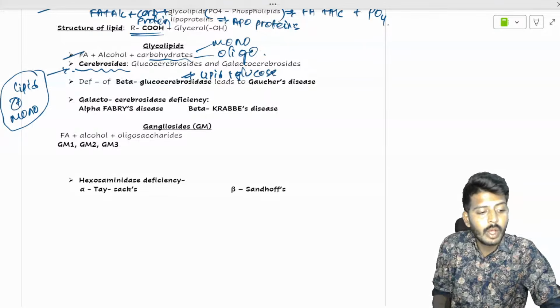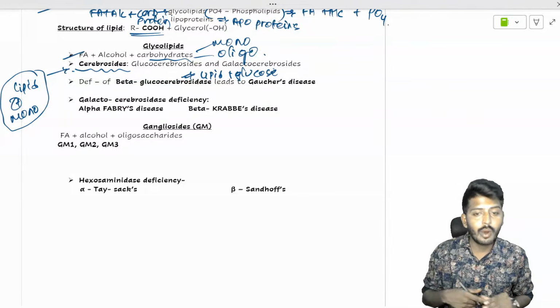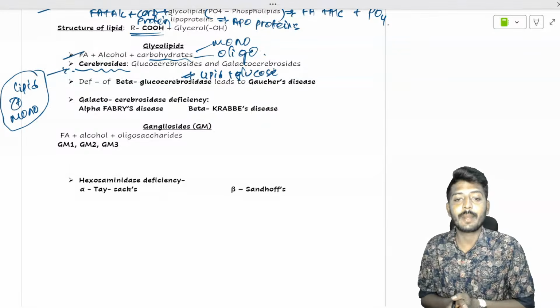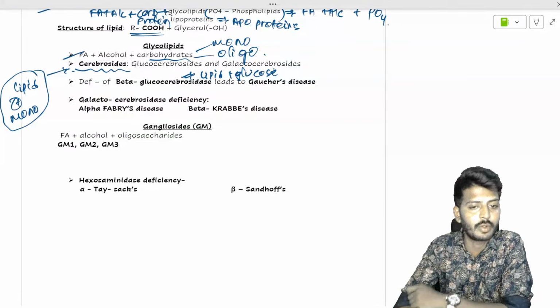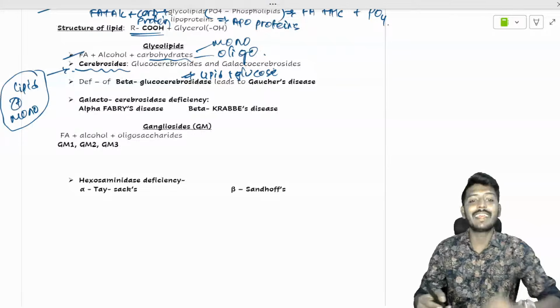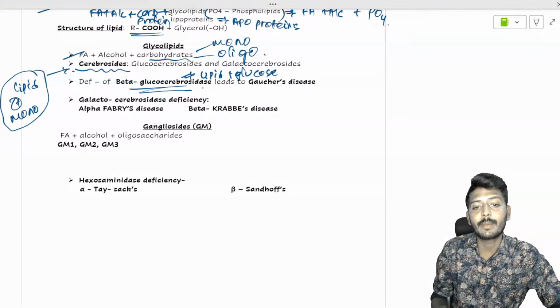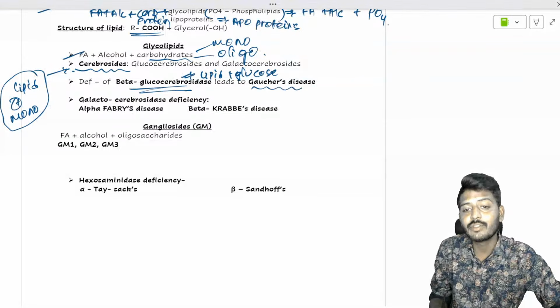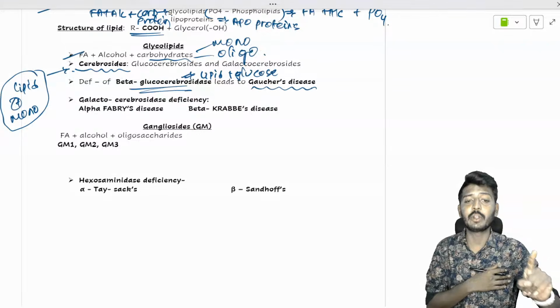These glucocerebrosides are responsible for the membrane function of the neurons. It is digested by the enzyme glucocerebrosidase, and its deficiency leads to Gaucher disease. So here direct by-hearting is to be done.